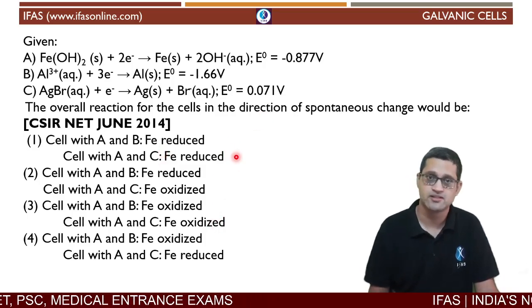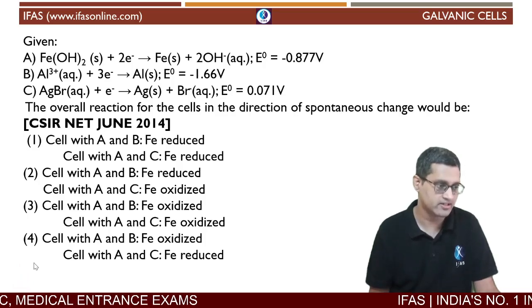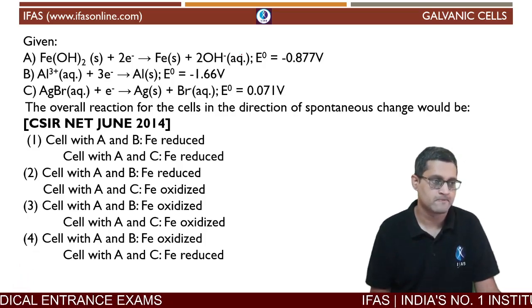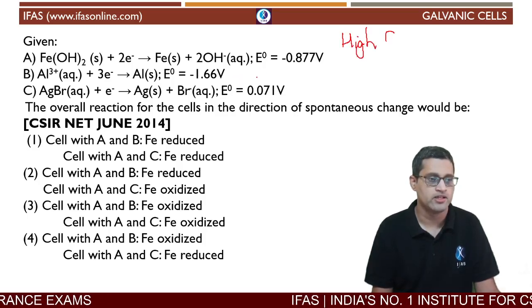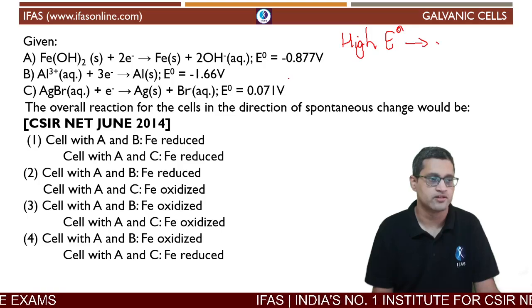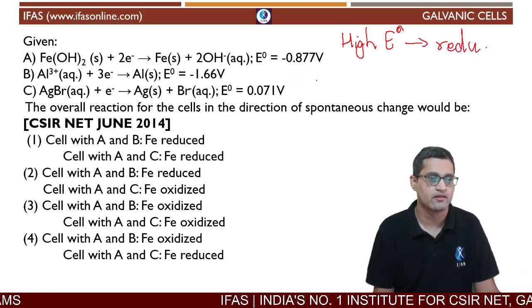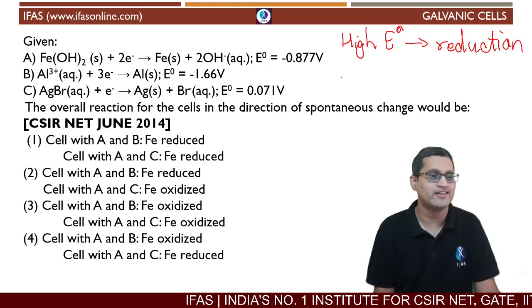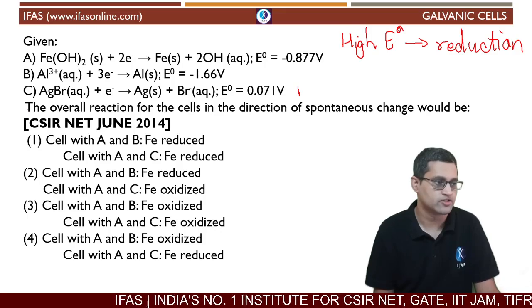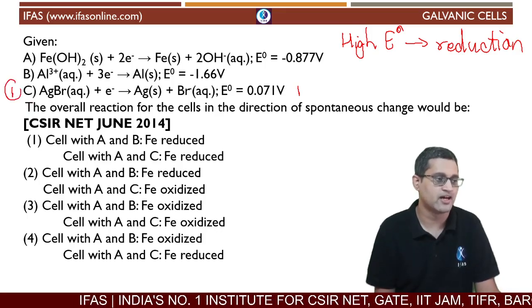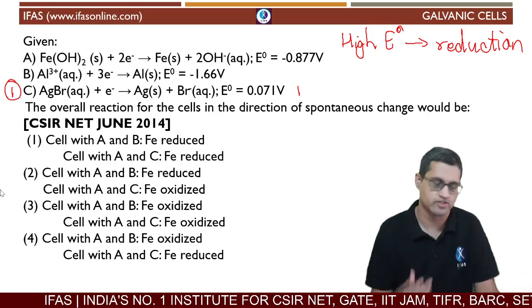Now, what we have seen is that a high E naught means reduction. So the highest E naught is 0, so AgBr has the highest reduction potential.